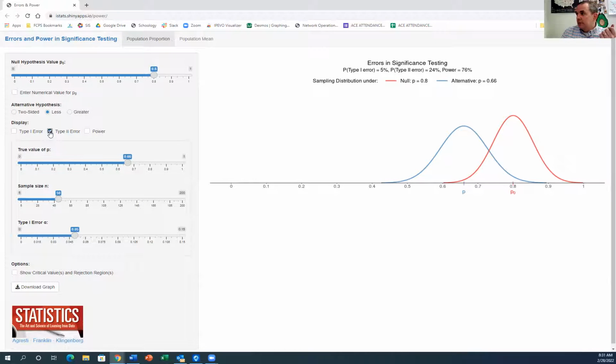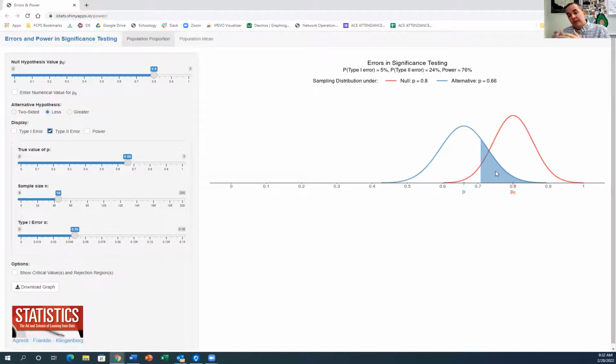Type 2 error is where I'm going to draw the conclusion that he actually is an 80% free throw shooter when in fact he's not. And if we notice, what we're saying in this one is I am concluding that he's on this red curve. So type 2 error is I failed to reject the null. I basically said, hey, he's an 80% free throw shooter, when in actuality he's not. I said he was on the red curve. He should have been on the blue curve. This area right here is called my type 2 error.